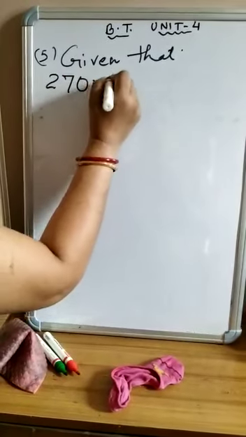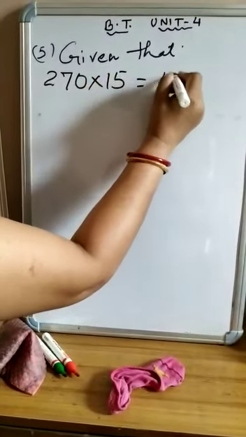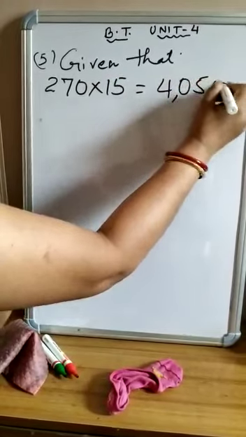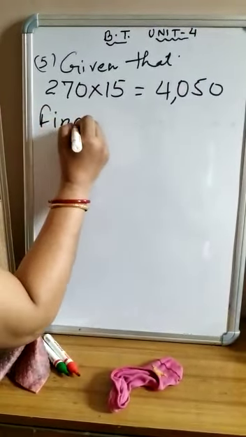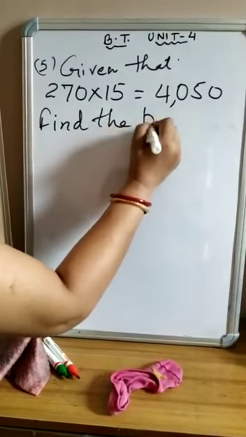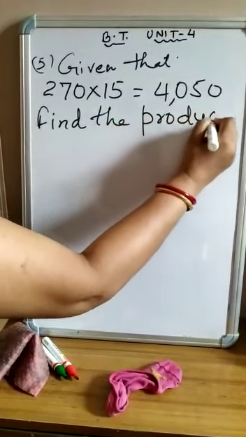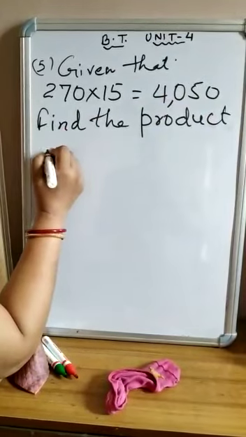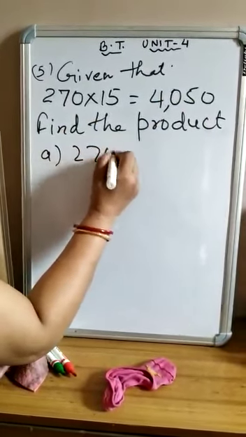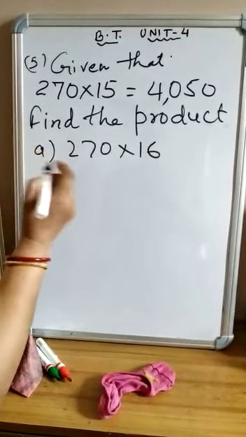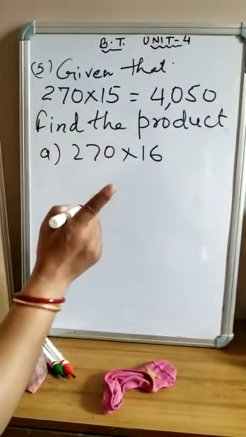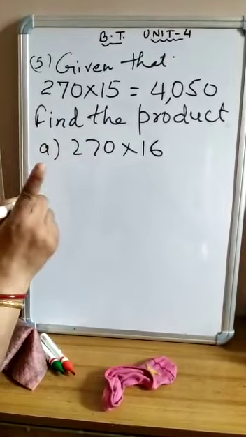270 times 15 is 4050. Now you have to find the product of A, 270 into 16. Now here children, all of you know that multiplication is repeated addition.